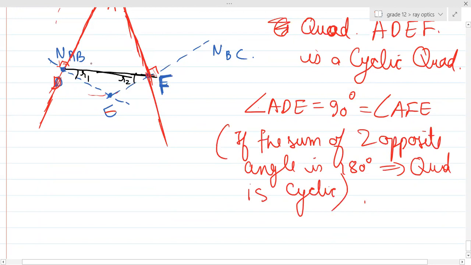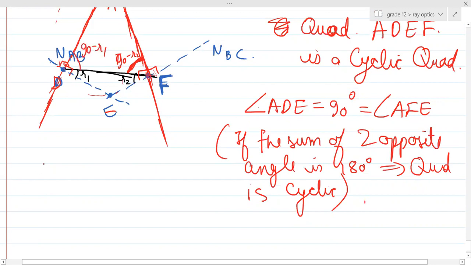Sir, what's the point of having a cyclic quadrilateral? It's very easy. Can you see over here? This whole angle is 90 degrees. This whole angle is 90 degrees. Tell me what is this angle? If this is R2, then what is this angle? Will this be 90 minus R2? And similarly, will this angle be 90 minus R1?